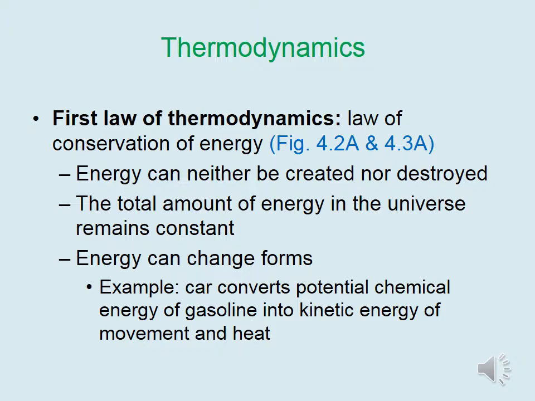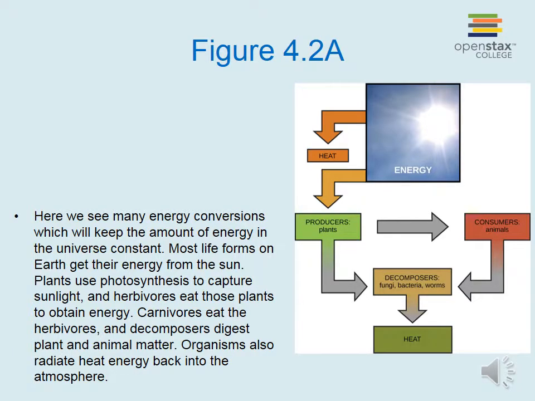We go back to our example of driving a car. A car converts the potential chemical energy of gasoline into the kinetic energy of movement and heat. Here we see many energy conversions which will keep the amount of energy in the universe constant.